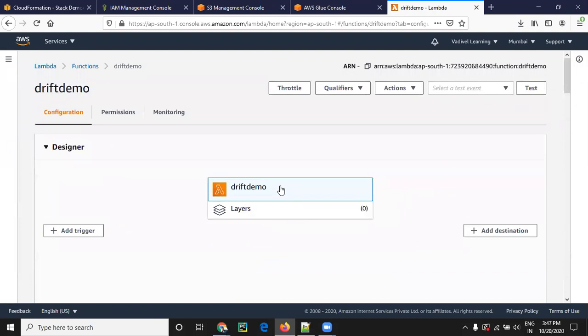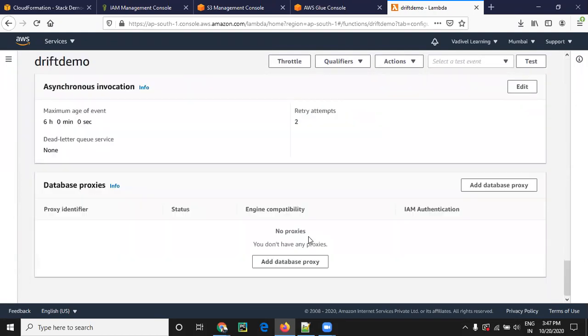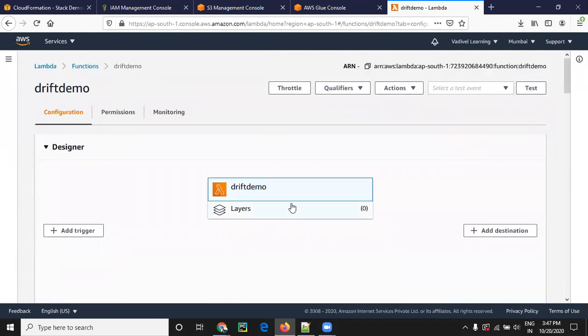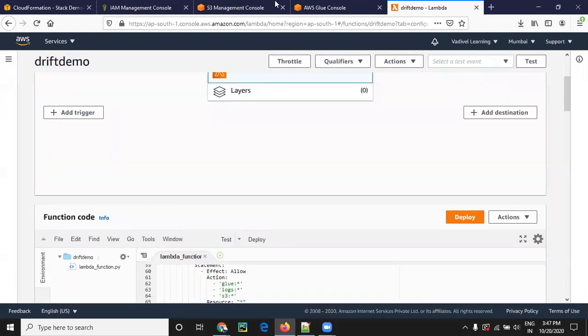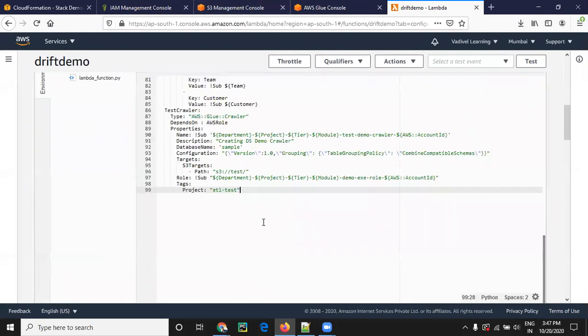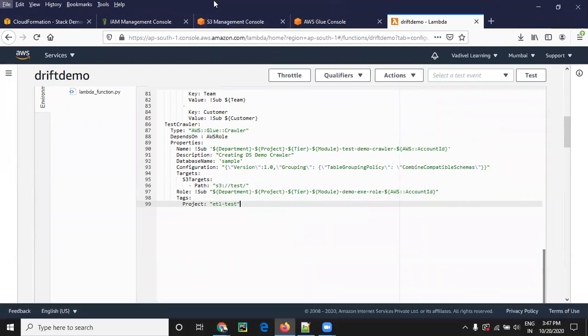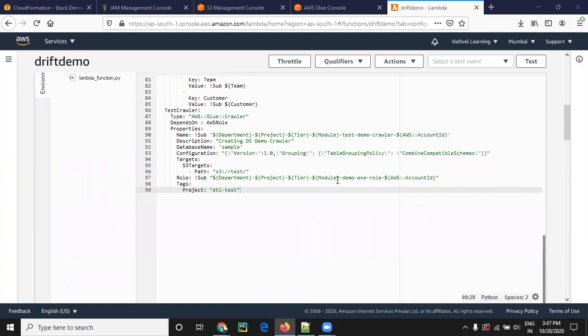I think it is copying the crawler. It's copying the template. Is it possible to copy it from here to there? I'm not sure. One second, Prasad, I will copy. I have copied.